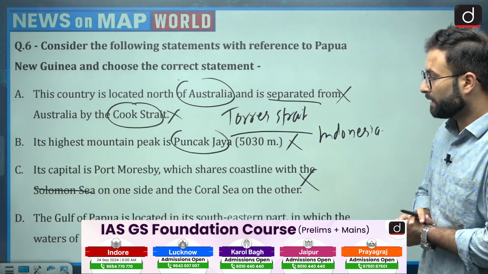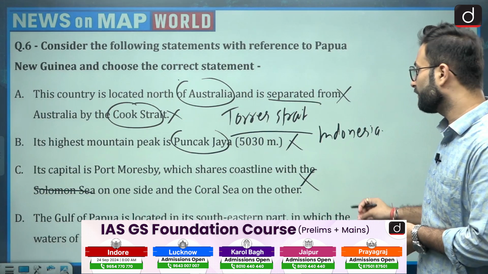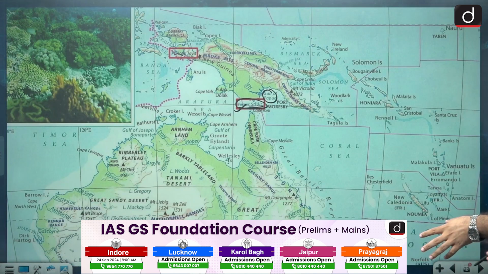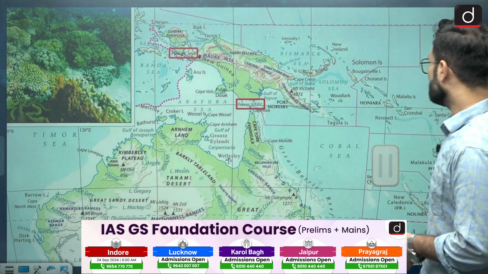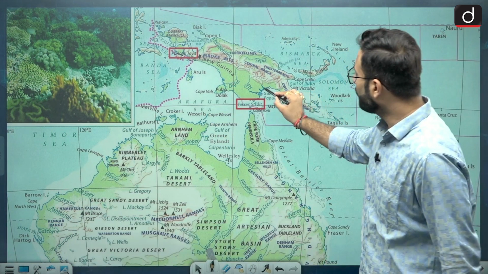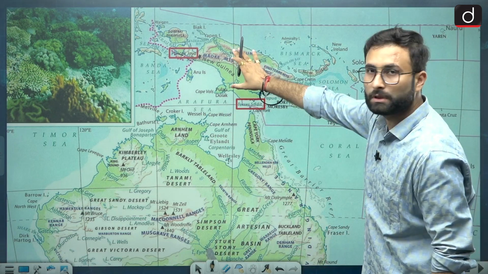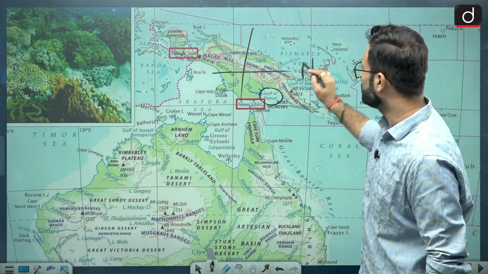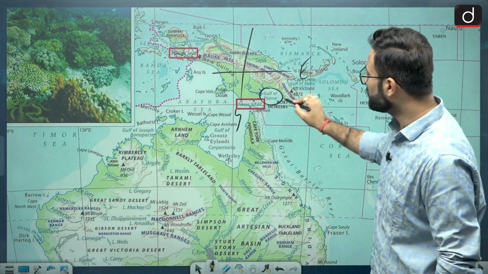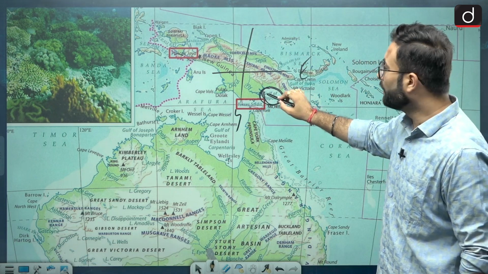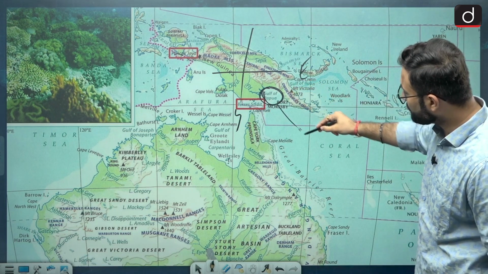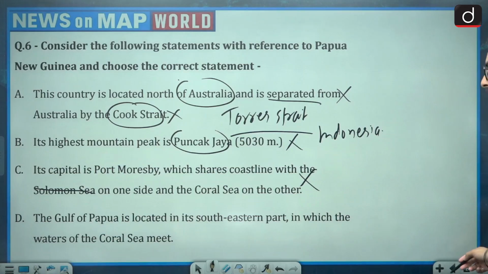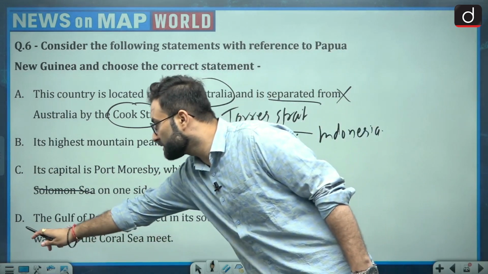Now the Gulf of Papua is located in its southeastern part, where the water of the Coral Sea meets. Here you can see this is the Gulf of Papua. If we look at this, this is north, this is east, this is south. So in the southeast we have this Gulf of Papua, and its water ultimately meets the Coral Sea. The waters of the Coral Sea are meeting over here. So option D is the correct answer because this is the only statement which is true.